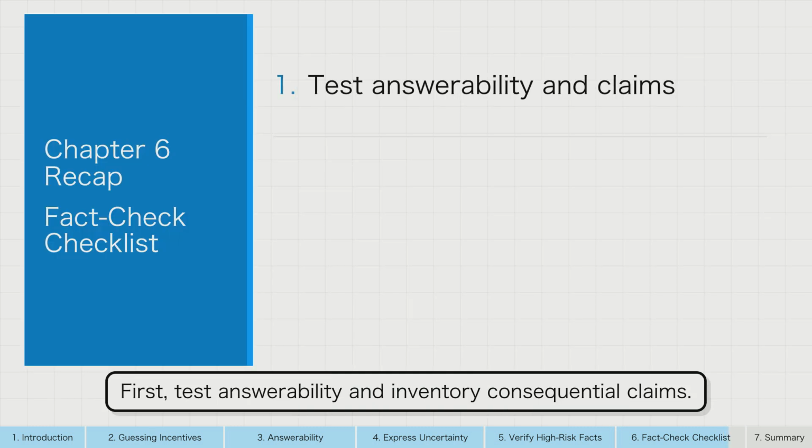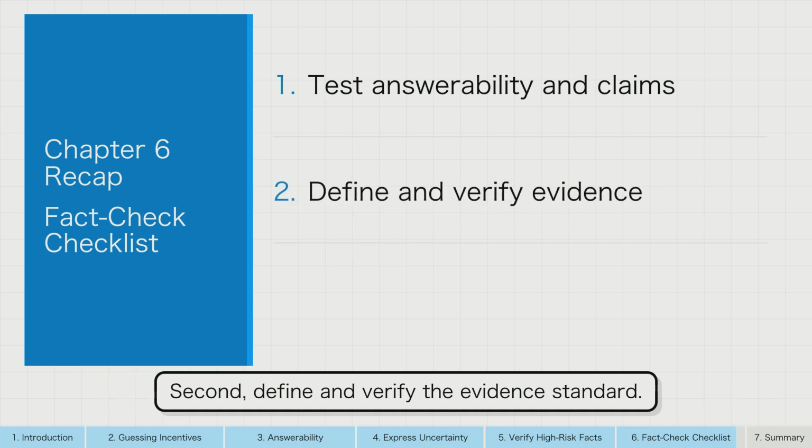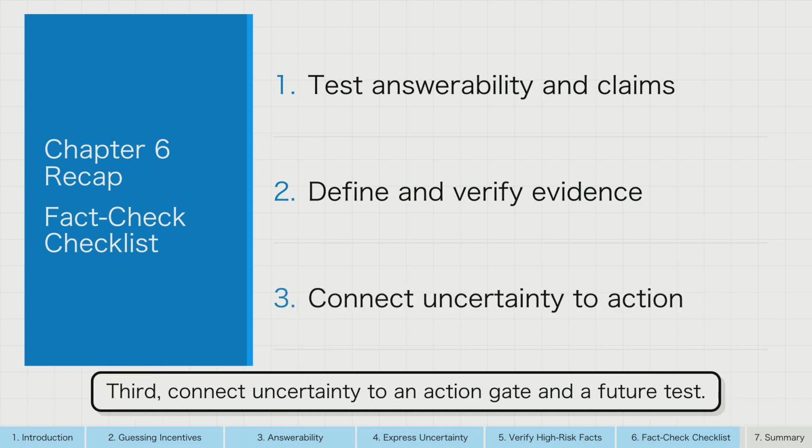Chapter recap. First, test answerability and inventory consequential claims. Second, define and verify the evidence standard. Third, connect uncertainty to an action gate and a future test.